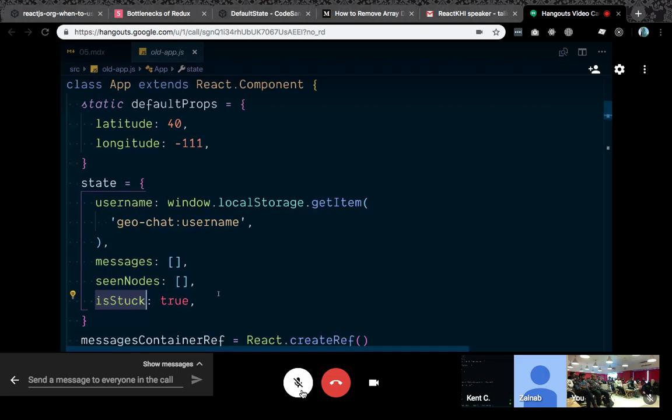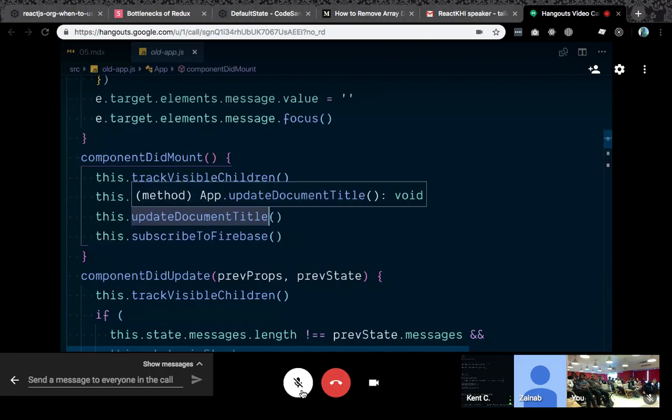Then let's go to our lifecycle methods. We'll track whether you're down at the bottom or if you're looking at another message. And when we update, we will continue to track the visible children.